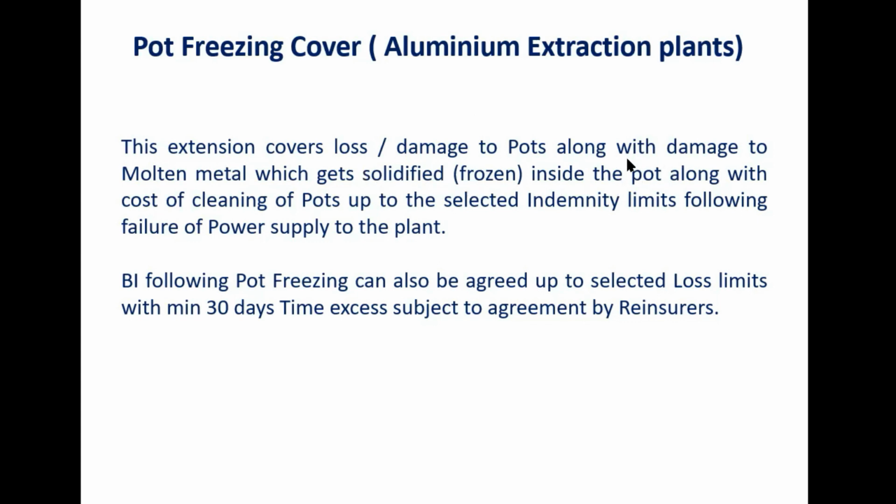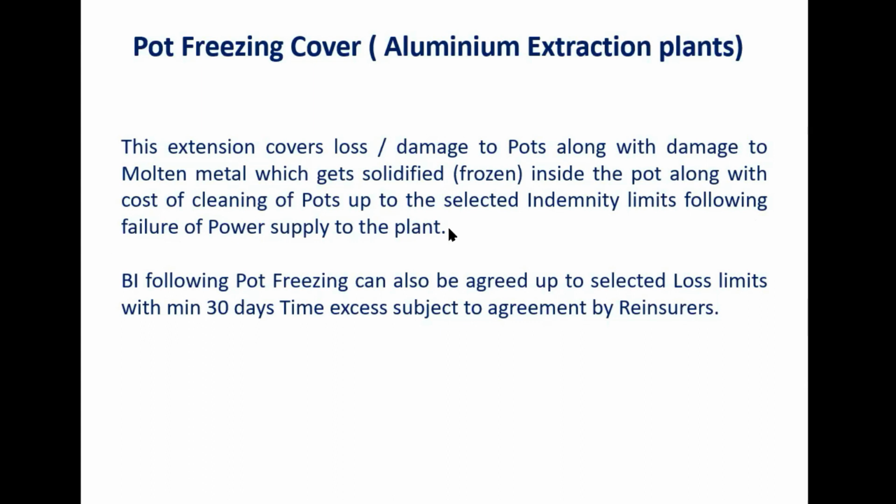In that case, the pot is damaged, the metal is damaged, and there will be an interruption in production. You will have to remove all pots, chisel it down, and clean the pot completely, and only then can you restart the production. So it results in huge material damage loss as well as huge business interruption loss.